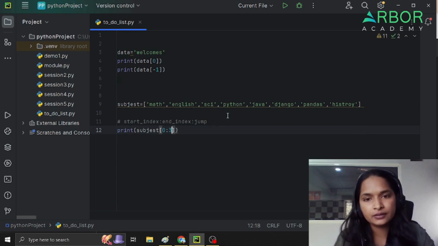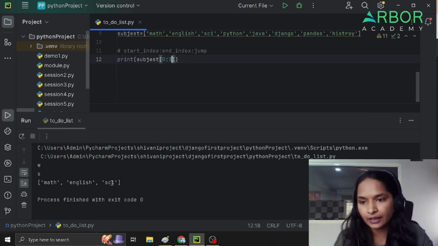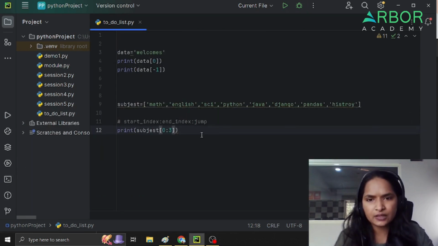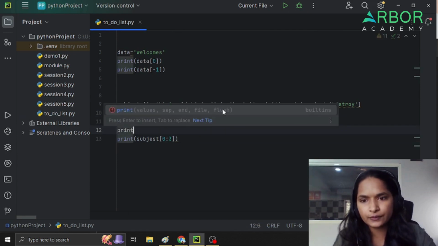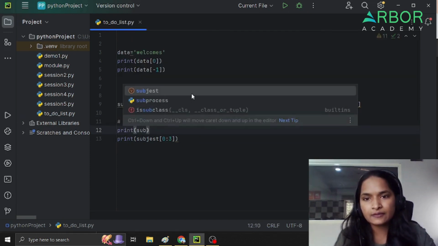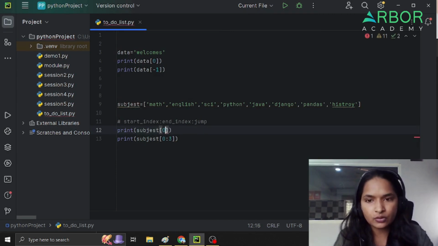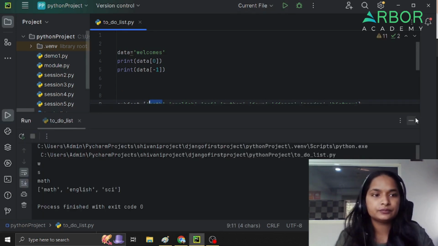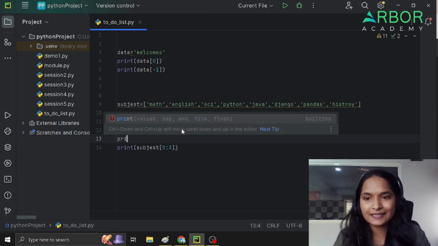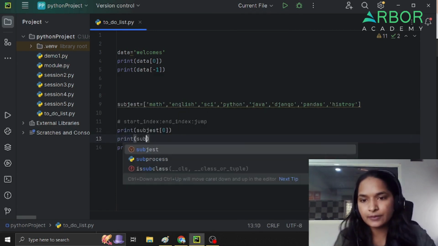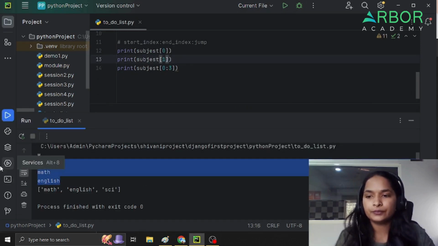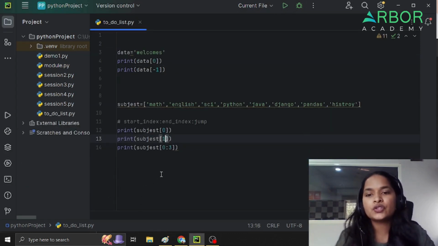This is the default in Python, so we cannot do anything about that. See, we are getting the first 3 values. Yes, we can also do indexing here. If I want the last value from this one, subject negative 1, what will we get here? Math. Then I want to check the second last value, so what do I need to put here? Negative 2. Okay.